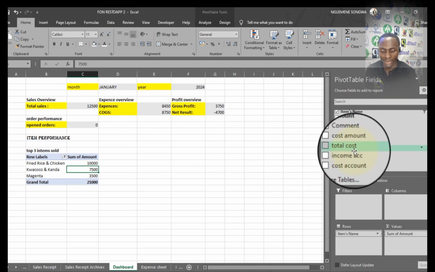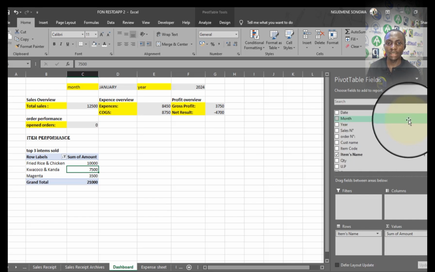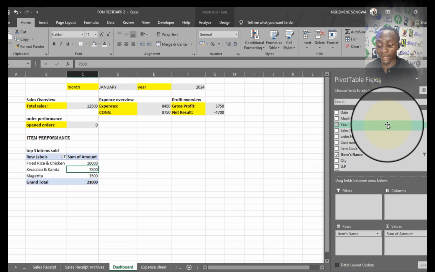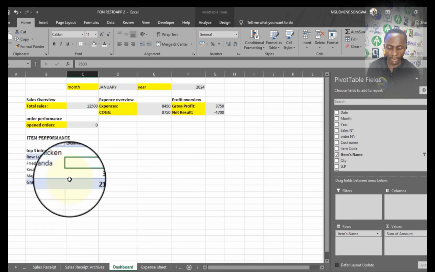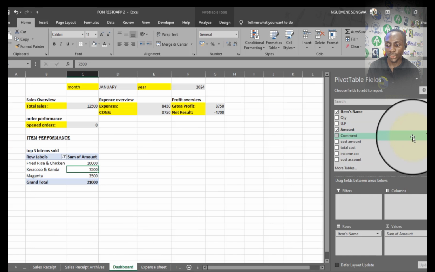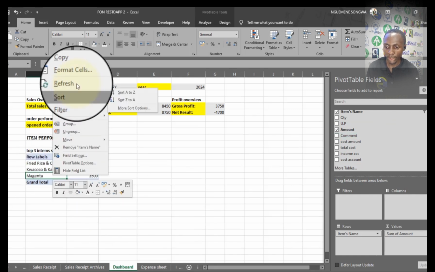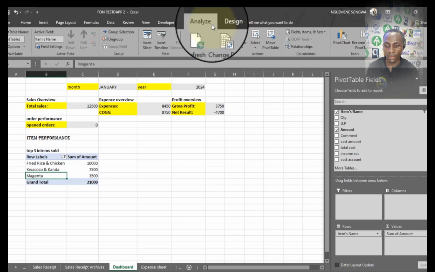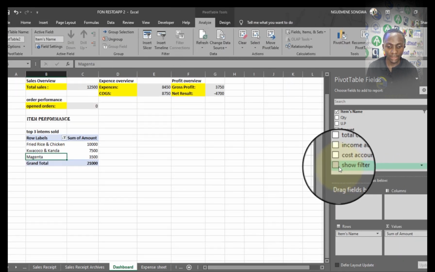But so far, I still cannot see the new column I created, because it's not yet visible here. You need to understand that when you make a change at the level of the data source of a pivot table, the change will not be automatically visible at the level of the pivot table itself. In this data source, we've added a new column. As you can see, the pivot table is not yet aware of the new column, so you always need to refresh. Either you right click on any cell at the level of the pivot table and take refresh, or you can equally come to analyze and take refresh. When you take refresh, you notice that the new column, show filter, has already been added.